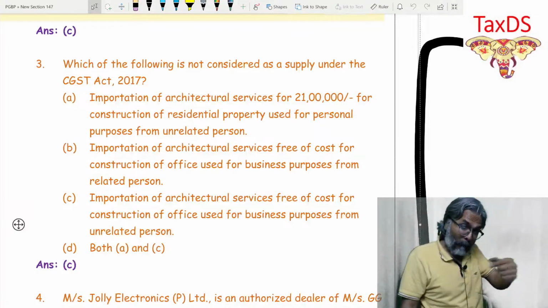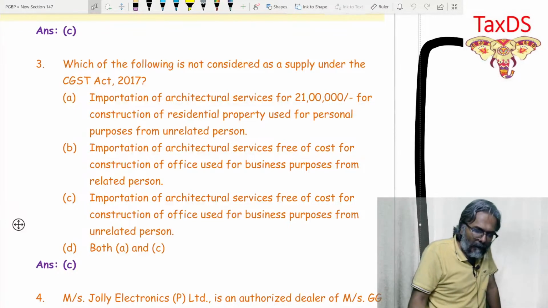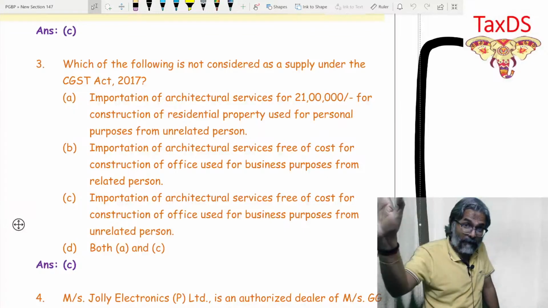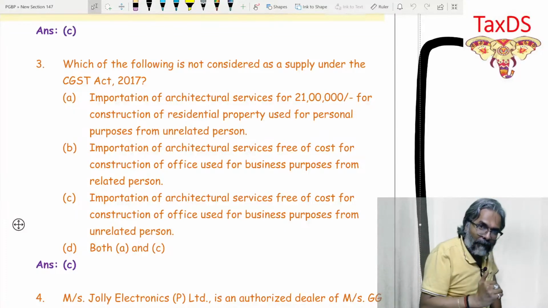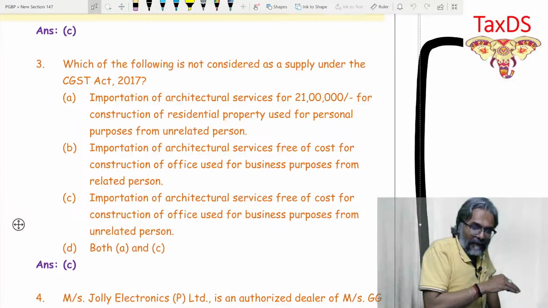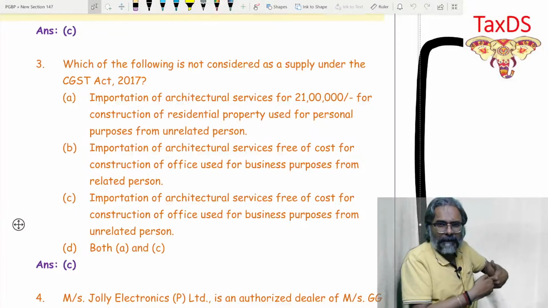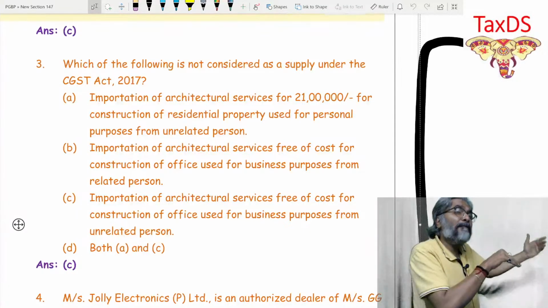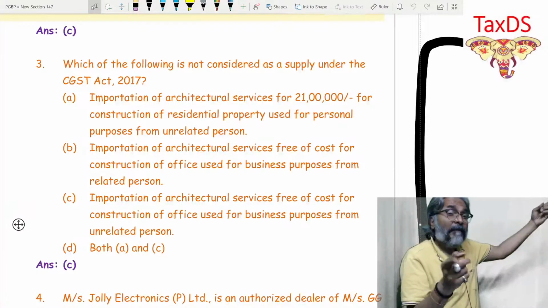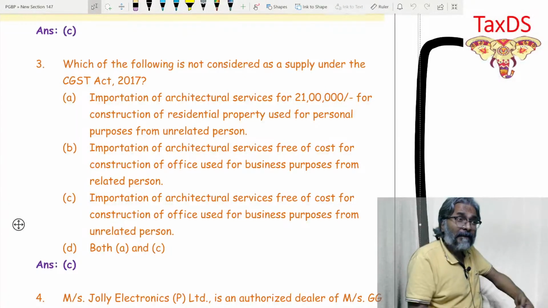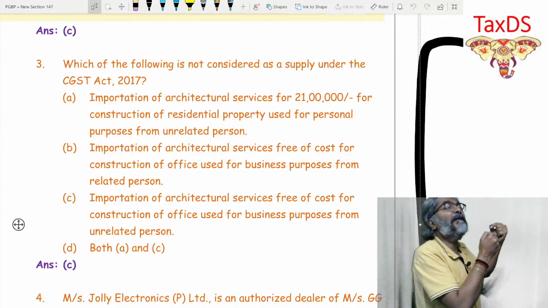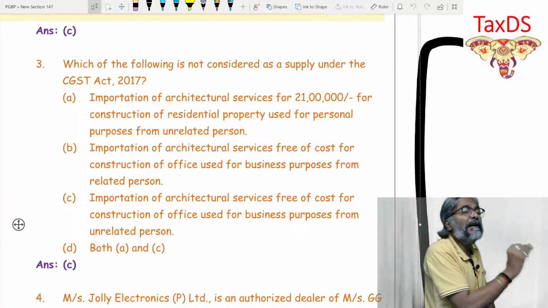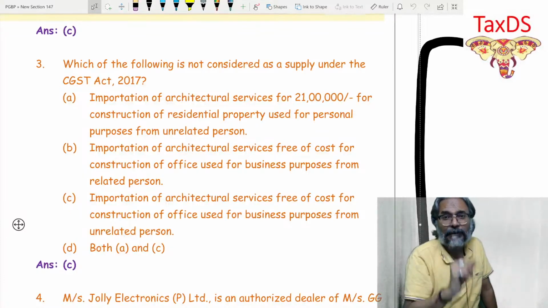So it's a supply. Point number A. Sorry, importation of service, students. This is 7(1)(b). Importation of service for consideration. Now, whether this is for personal purpose or for the purpose of business, does it matter for 7(1)(b)? Students, please tell me, for 7(1)(b), does it matter whether the import of the service which I have obtained is for my personal purpose or for my business purpose? Answer is no, it doesn't matter.